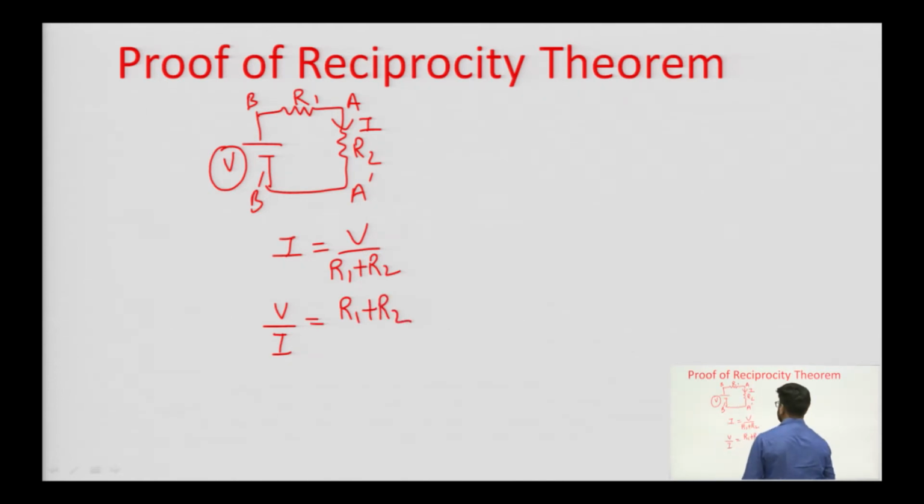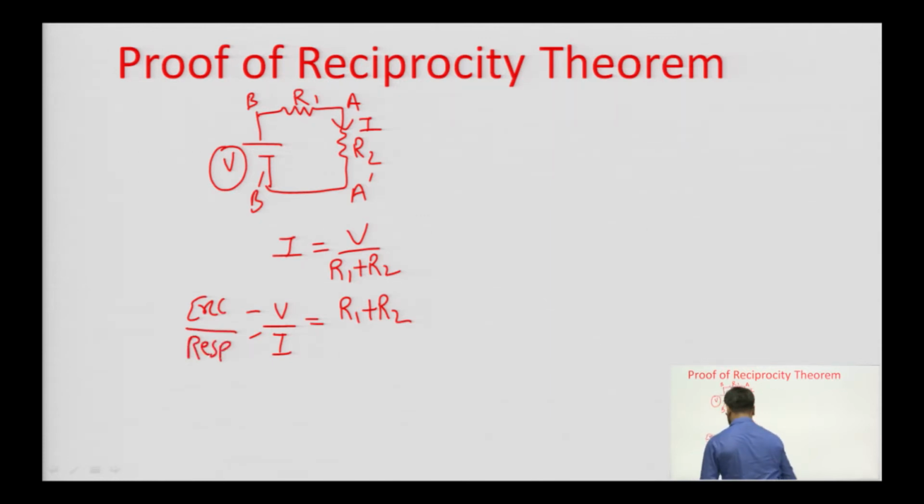This is excitation and this is response. So, the ratio of excitation to response is R1 plus R2.